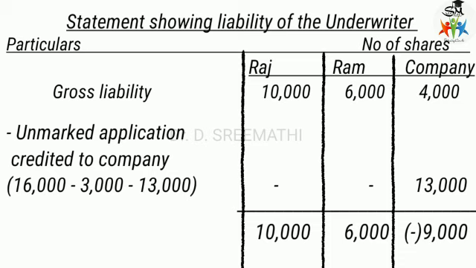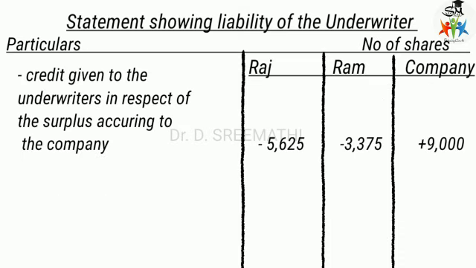This surplus should be transferred to the underwriters Raj and Ram in the gross liability ratio, 5:3.